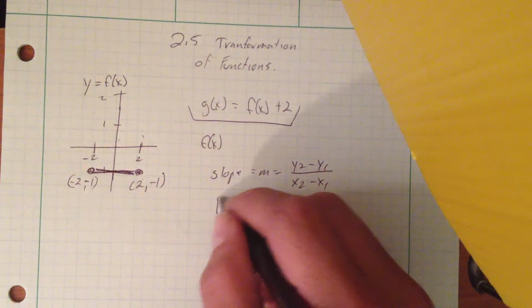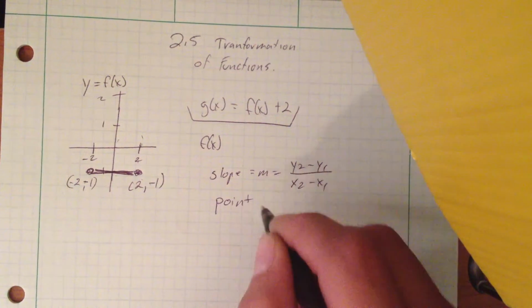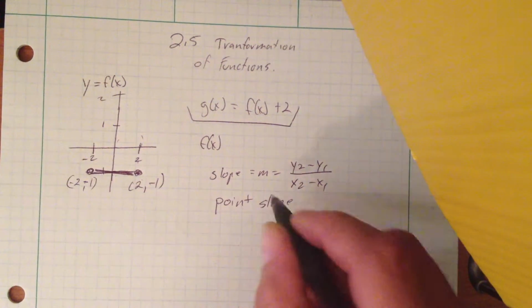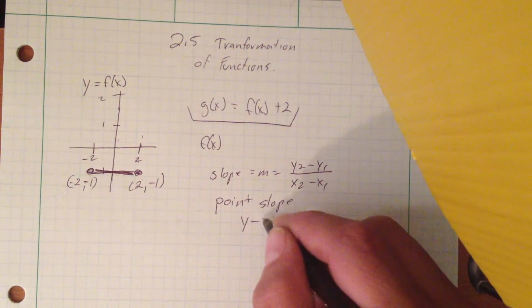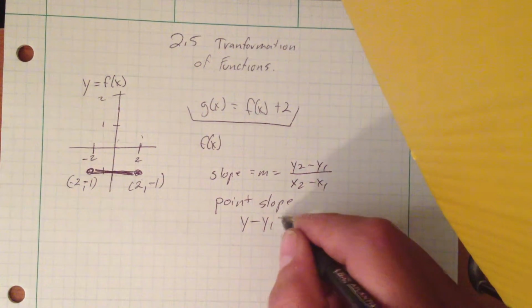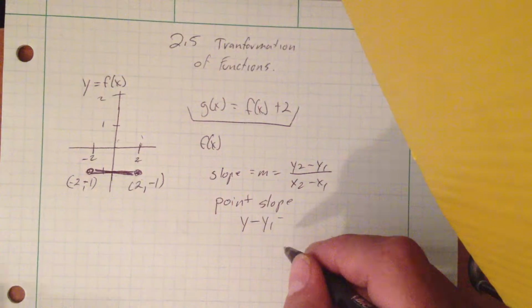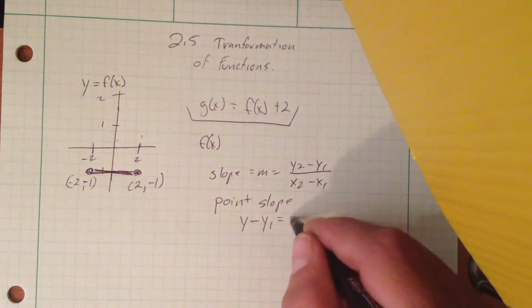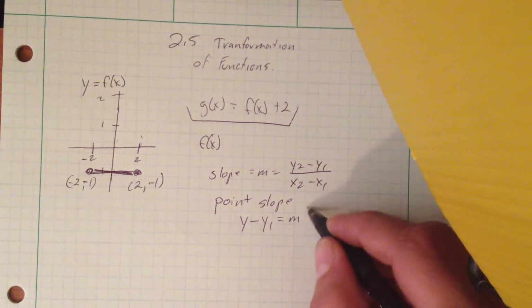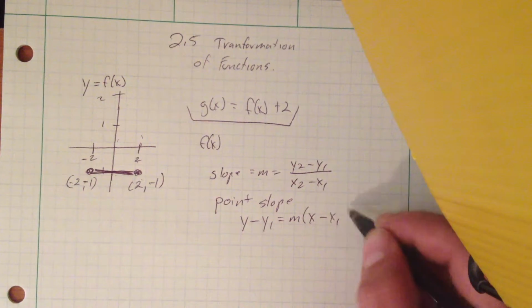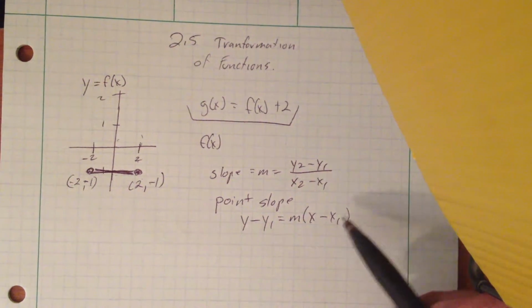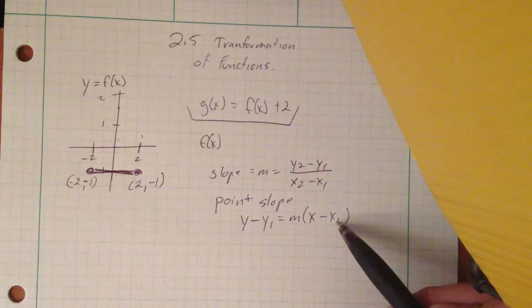Point slope: y minus y1 equals m times x minus x1.